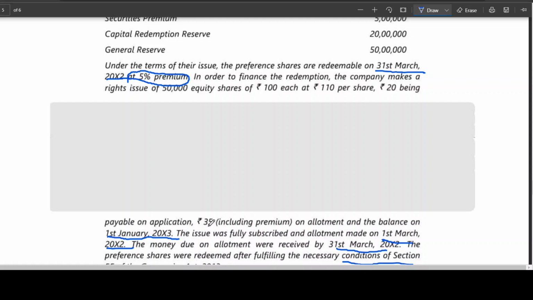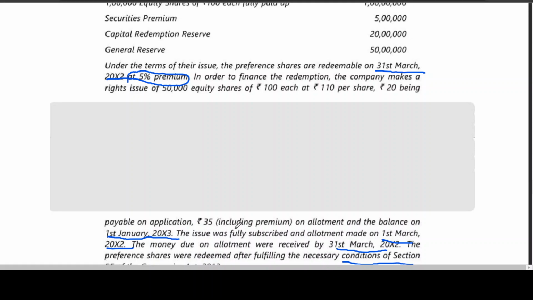That means out of 110, 20 plus 35, 55 rupees is going to be collected.